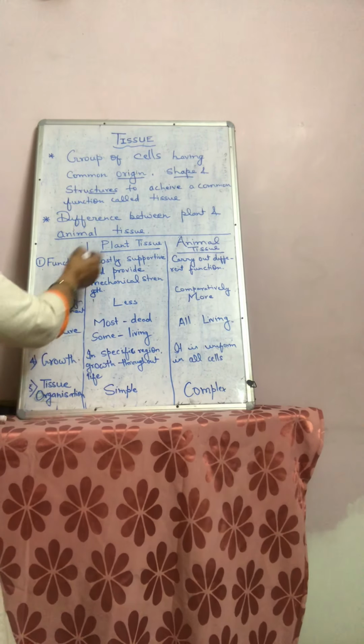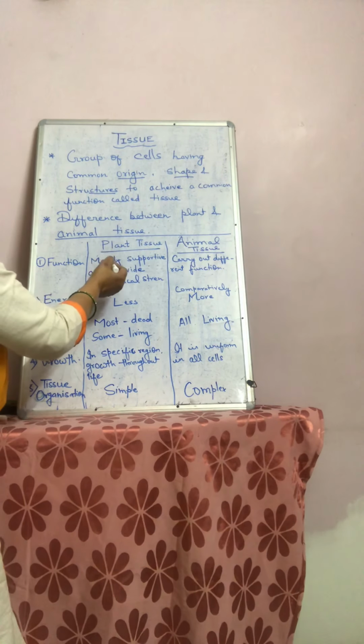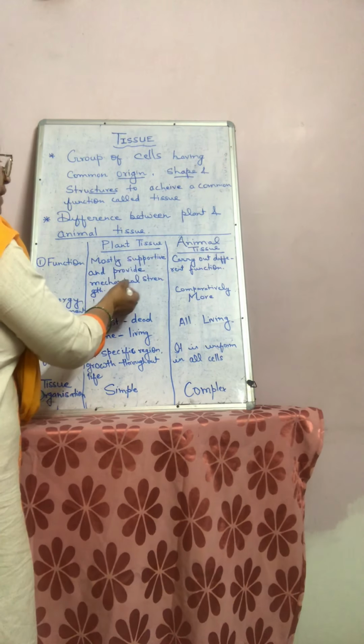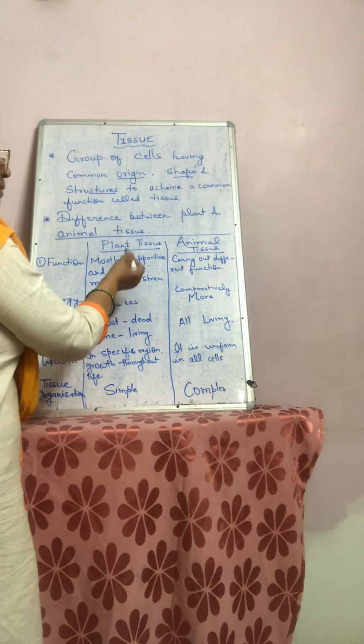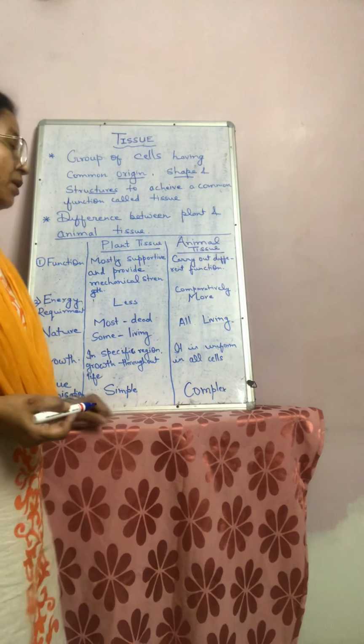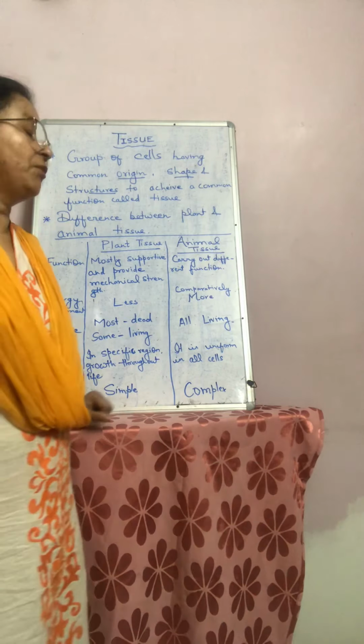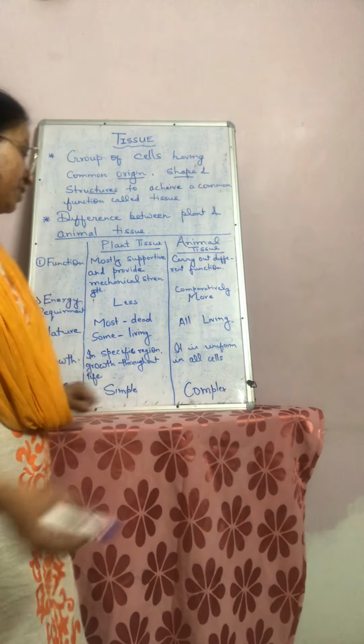In function, what is the difference? In plant tissue, most of the tissues are supportive and mechanical in function. They provide mechanical support. Whereas animal tissue performs various types of functions.